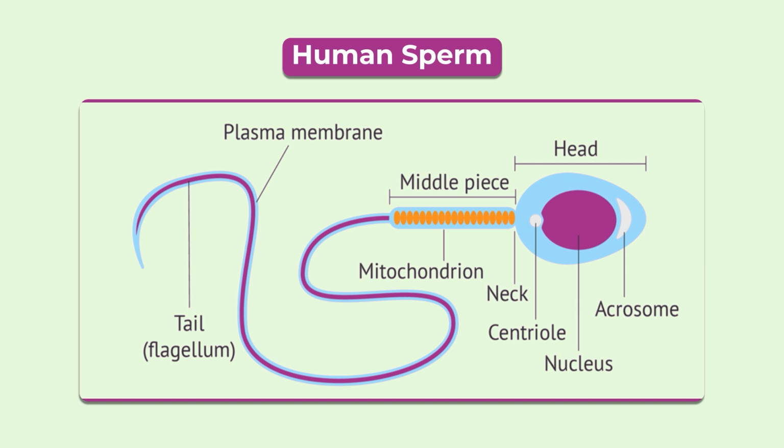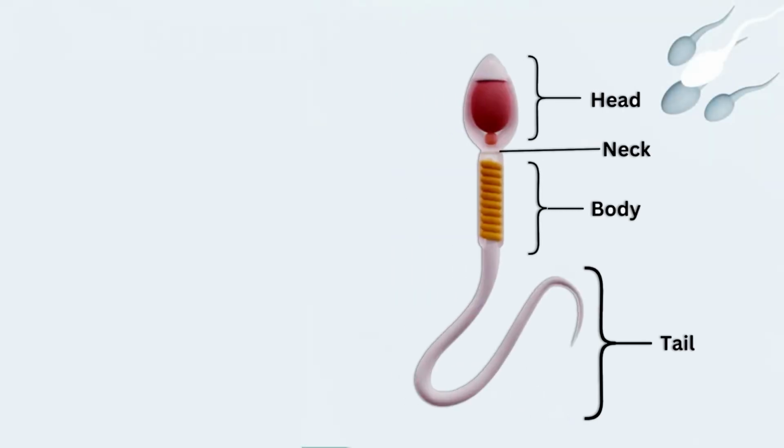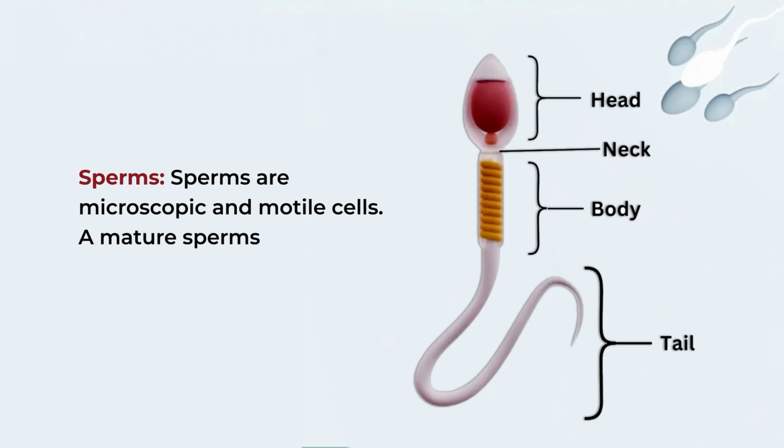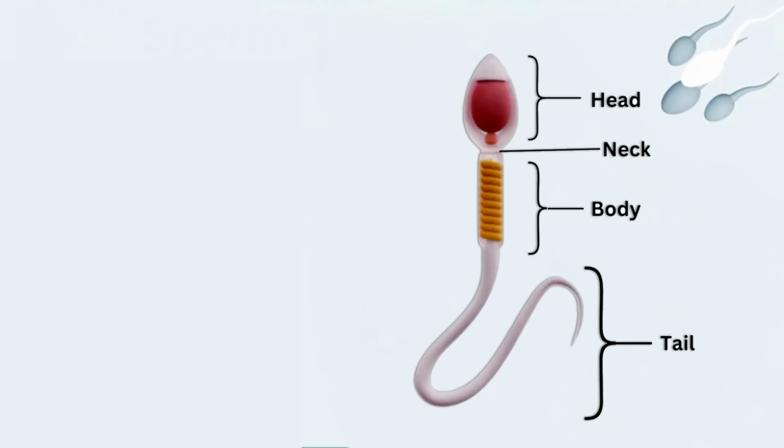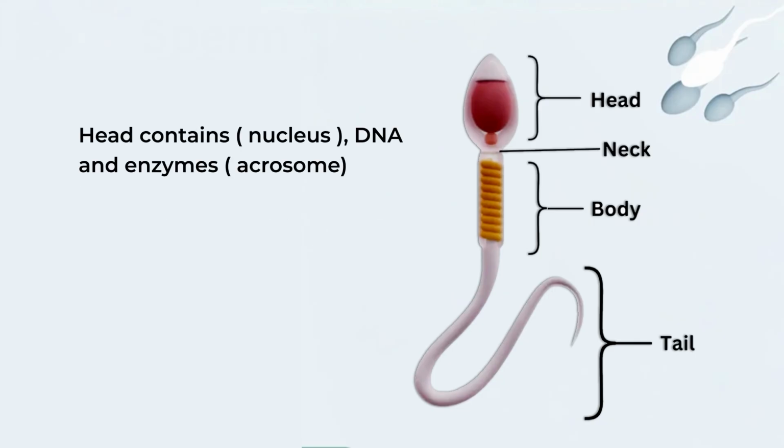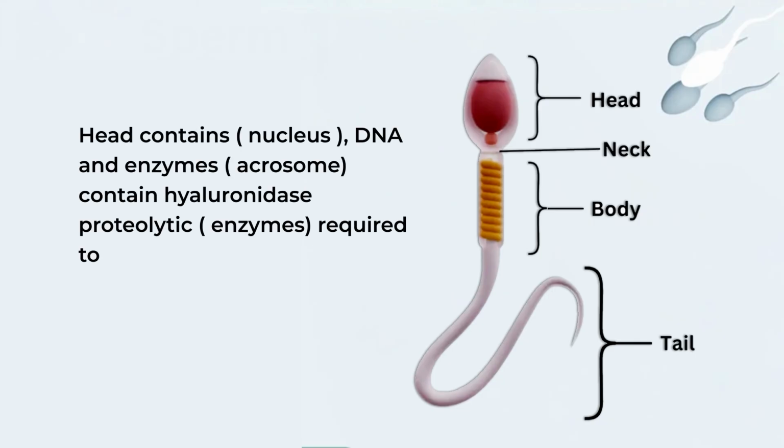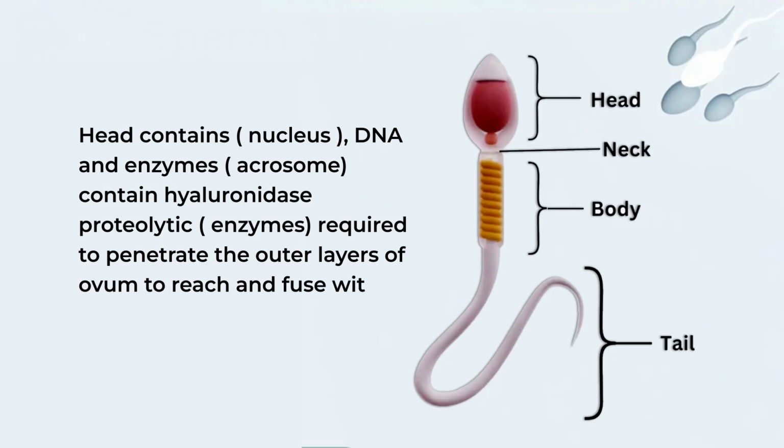Now, we will discuss in detail. Sperms are microscopic and motile cells. A mature sperm has a head, a body and a long tail. The head contains the nucleus, DNA and enzymes, the acrosome. It contains hyaluronidase, a proteolytic enzyme required to penetrate the outer layer of the ovum to reach and fuse with the nucleus.